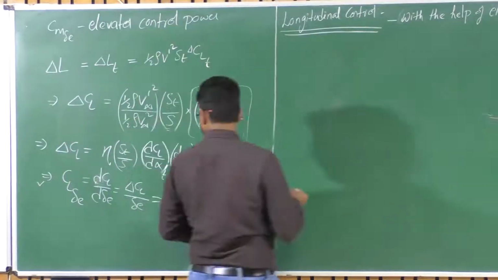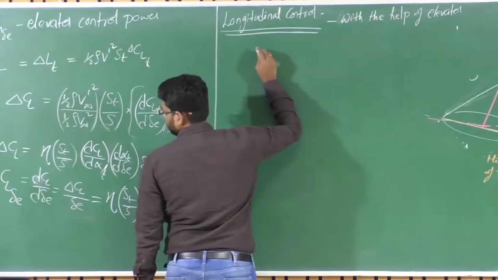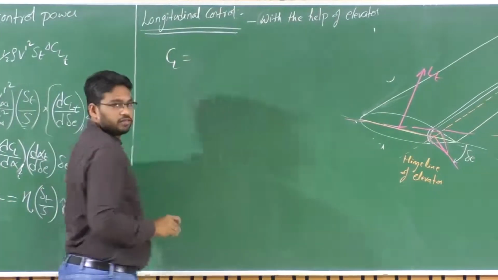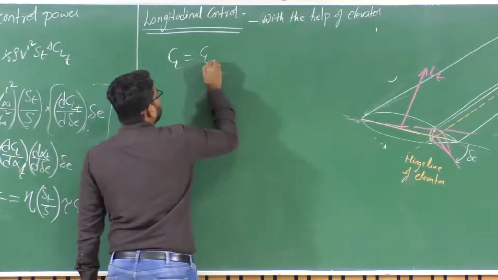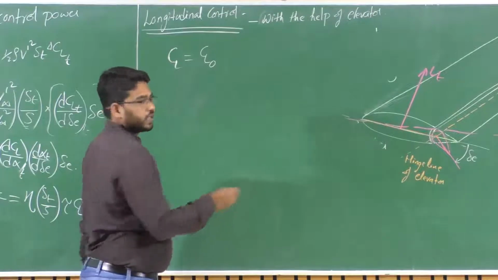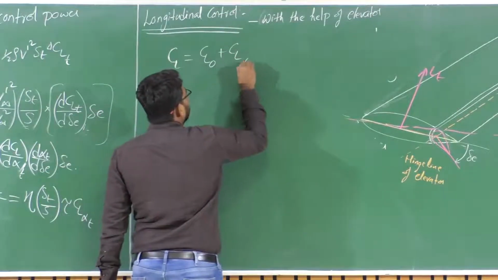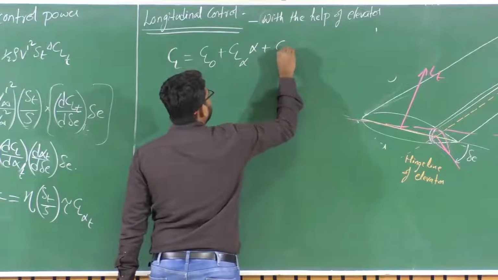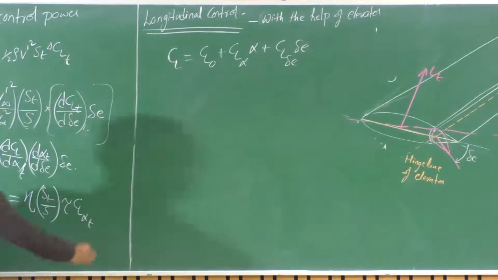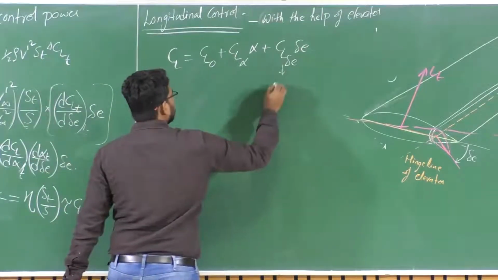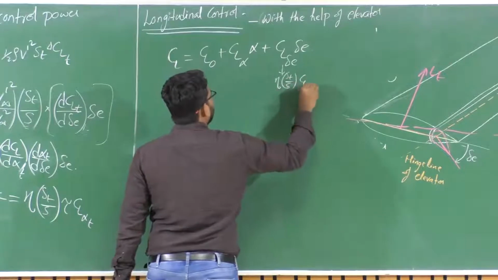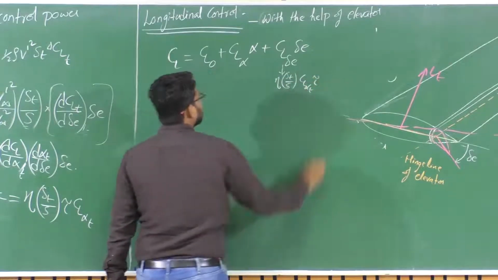Now the total CL of the aircraft, the lift coefficient of the aircraft, is due to CL naught, the lift coefficient at zero angle of attack, and its variation with angle of attack, CL alpha times alpha, and then CL delta E times delta E. This particular CL delta E is what we have derived here, which is eta times ST upon S times CL alpha of tail times the tail effectiveness parameter tau.